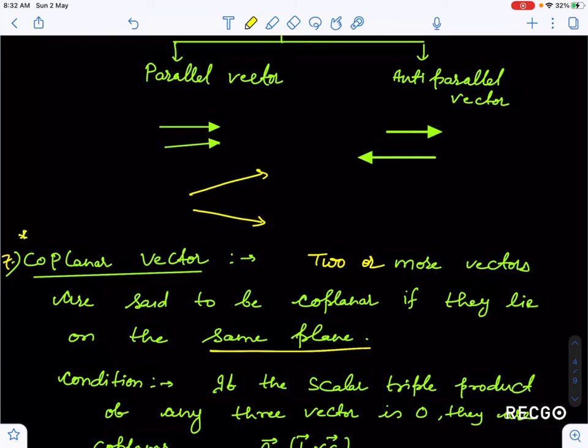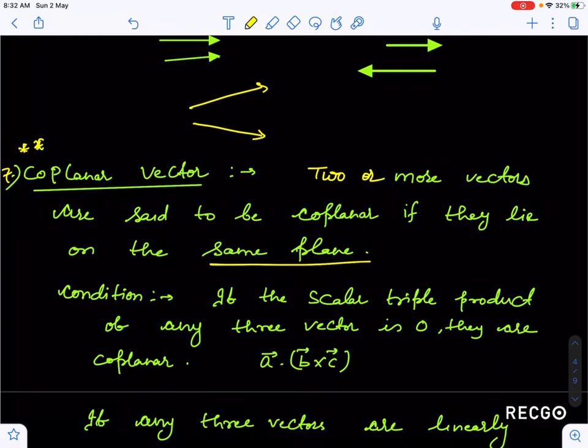In order to make you understand coplanar vectors, I have taken this condition, which you will understand better when I discuss the dot product of a vector. If the scalar triple product of any three vectors is 0, that is, if you are given three vectors and you calculate A dot B cross C or A cross B dot C, and this result is 0, then they are said to be coplanar vectors. I will tell you how, when I explain the cross product and dot product. After that, you will understand coplanar vectors better.